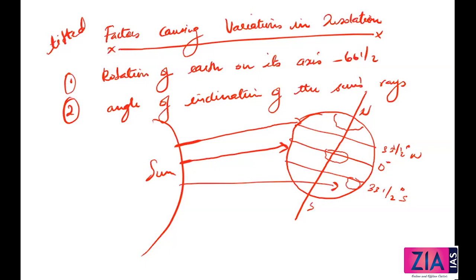See, the area covered by vertical rays is always less than that covered by slant rays. Okay, if the slant rays are more, the heat you experience is less. If the slanting is less, you will experience more heat. Okay, this is a concept with regards to the angle of inclination of the sun's rays.